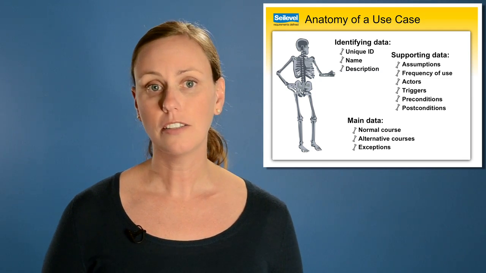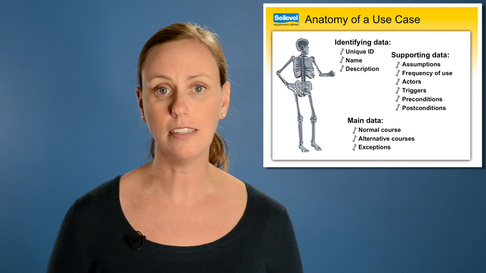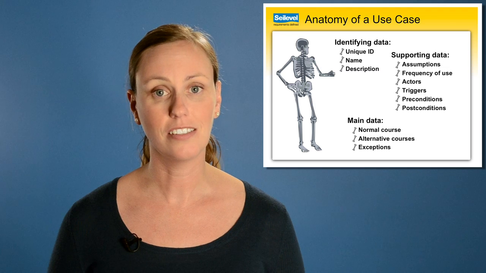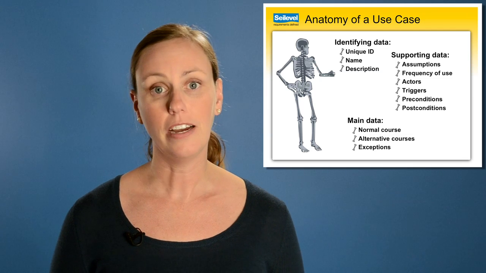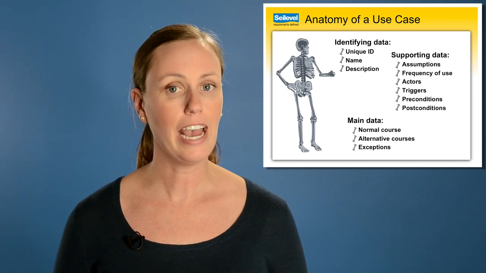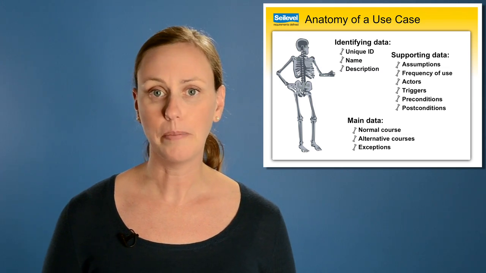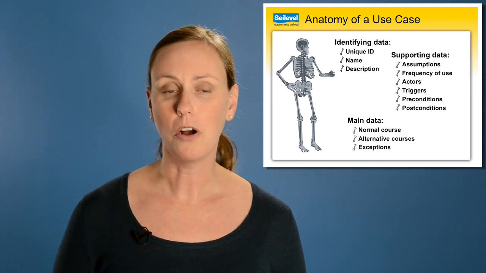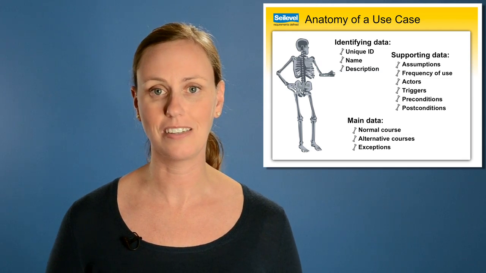Triggers are the things that cause the use cases to start. Preconditions are statements that represent states the system must be in before it can start. Postconditions are states of the system we expect to see upon successful completion of a use case. Finally, we have the normal course, which is the happy path through the system, and the alternate courses, which are the less common paths through the system. And then there's exceptions, which are things that might go wrong, like system errors, during the execution of the normal or alternate paths through the system.